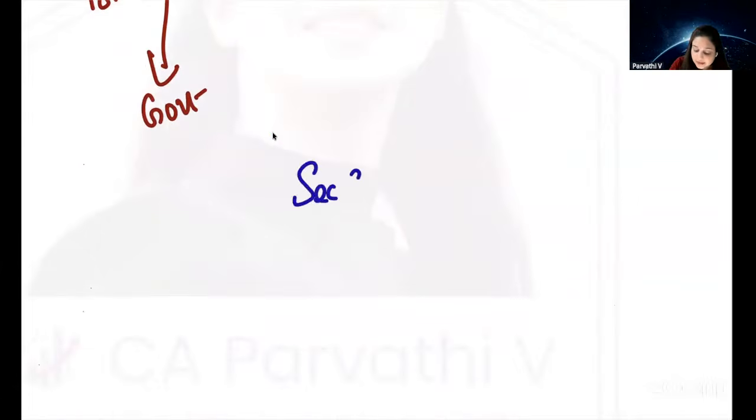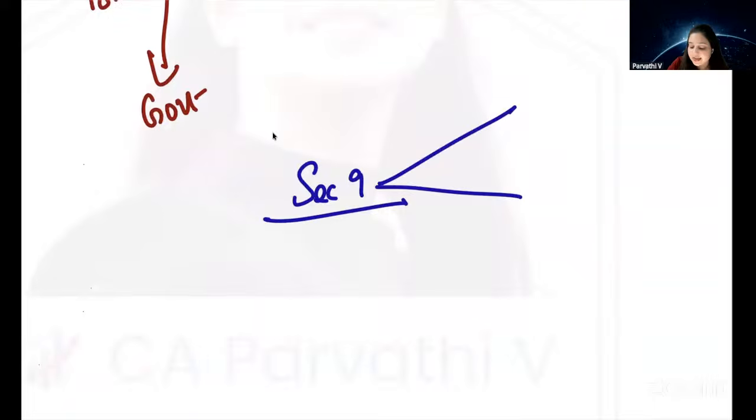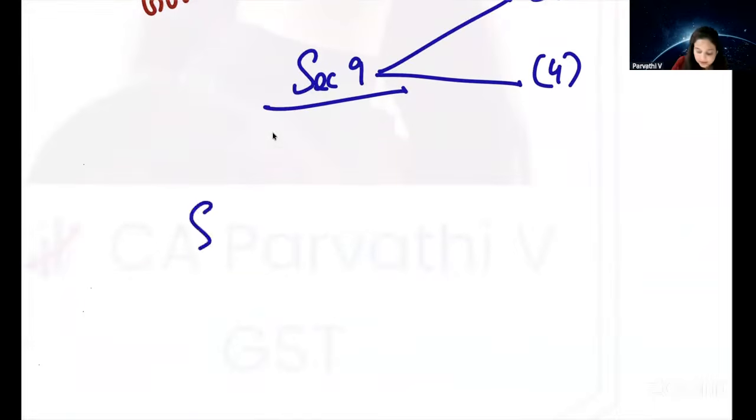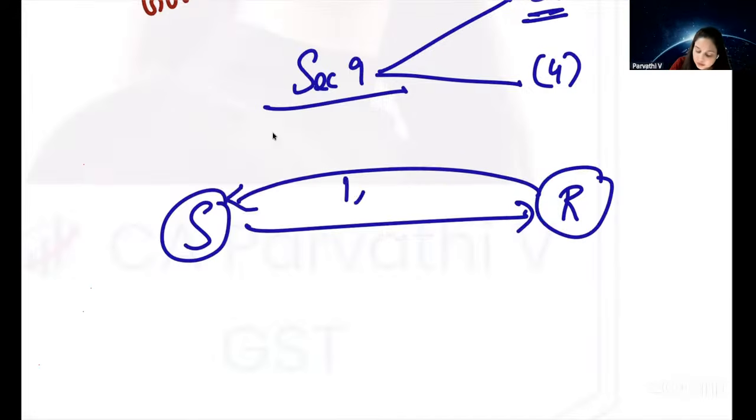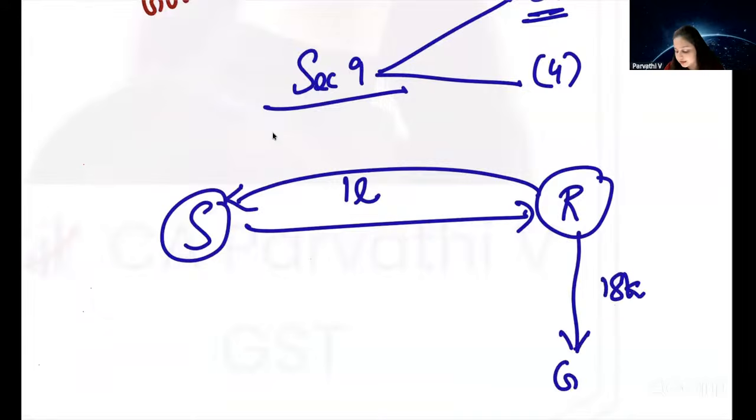In section 9, we also have another type of levy, section 9(3) and 9(4) basically. In certain cases, again there is a supplier and a recipient. But if it is covered under section 9(3), then the recipient will only pay 1 lakh to the supplier, and the recipient will directly pay 18,000 to the government.